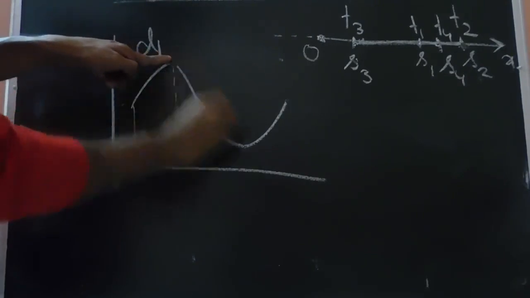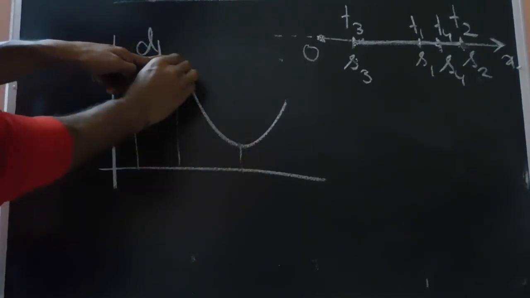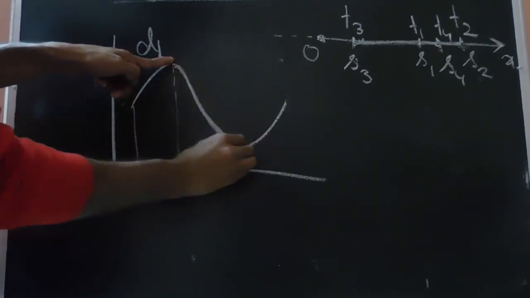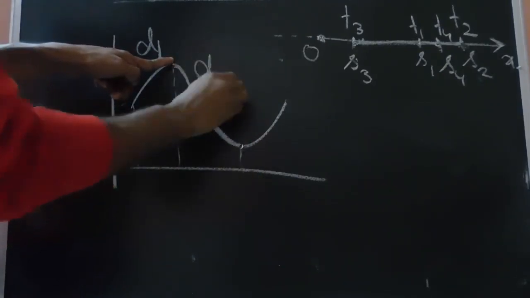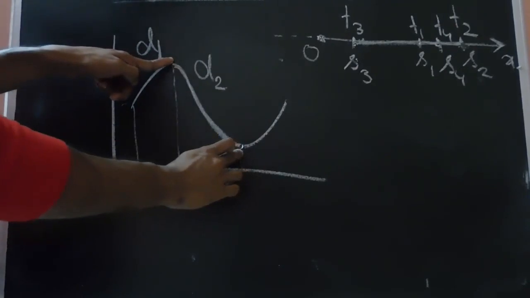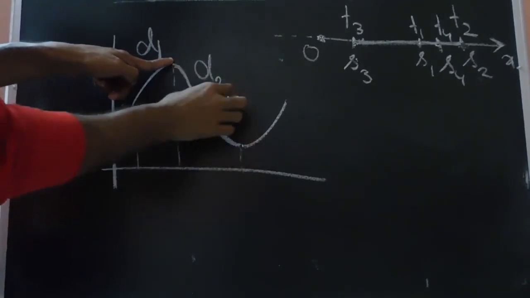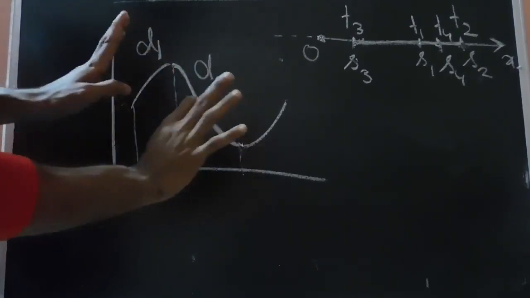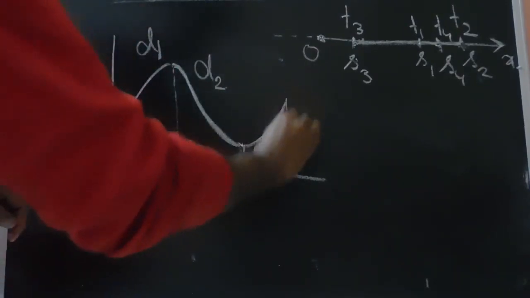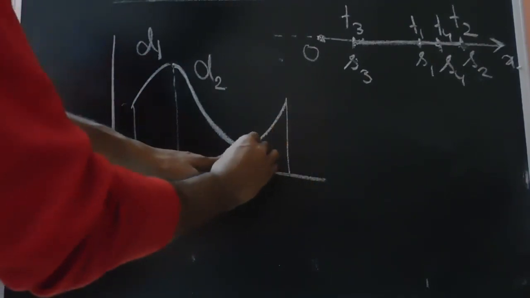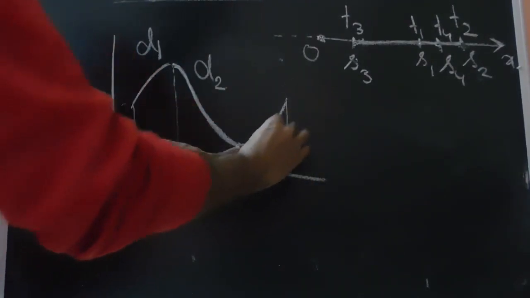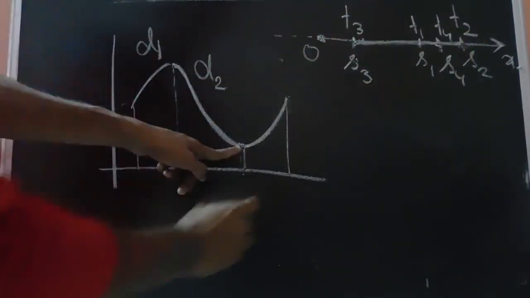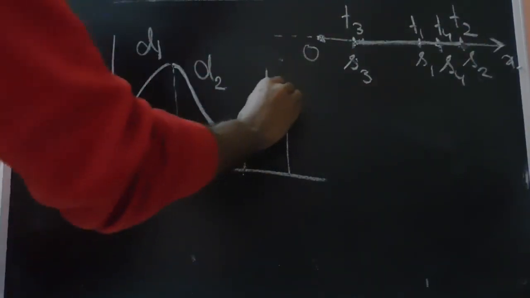Then the particle has moved from here to here in the opposite direction. So again the curve is monotonic from here to here. This distance is, let's say, d2. In this case, the displacement and distance are equal in magnitude. Only the thing is that the distance will be positive, but the displacement will be negative in this case. Then in the next instant, the particle is moving from here to here on the displacement time curve. So the distance and displacement are again equal.